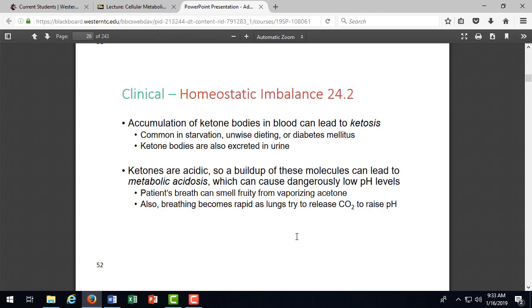We end up with a really low pH, this fruity breath, and reduced cognitive function, really sleepy and tired and miserable. And the body tries to get rid of the excess acid through the respiratory tract, because when we have a buildup of carbon dioxide, that can lead to carbonic acid. And the way that we get rid of that, like when we're exercising, we're building up CO2, could potentially have excess carbon dioxide or carbonic acid, but we breathe heavily, and that's how we get rid of it. We blow it off by breathing heavily with exercise.